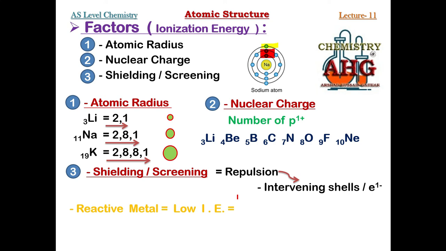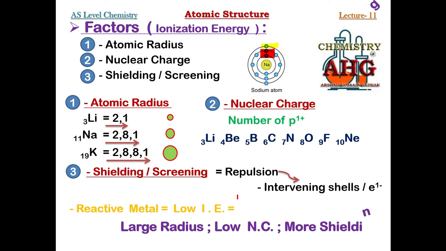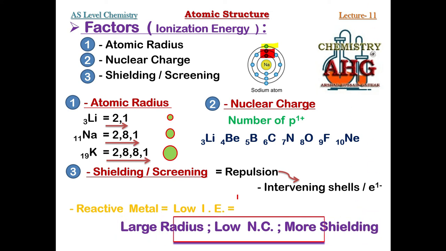Yes, what should the atomic radius be for low ionization energy? Large radius. What should the nuclear charge be? Low nuclear charge. What should the shielding be? More shielding, more repulsion. So just look at this. Large radius means low ionization energy. Low nuclear charge means low ionization energy. More shielding means low ionization energy. So this is a one-liner summary of this complete lecture.